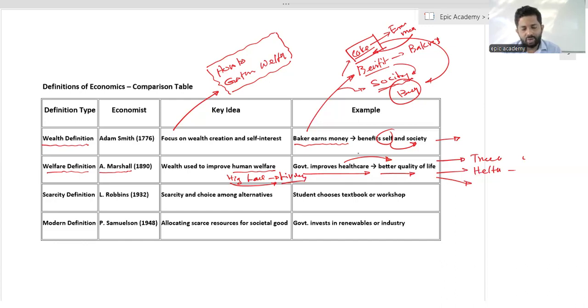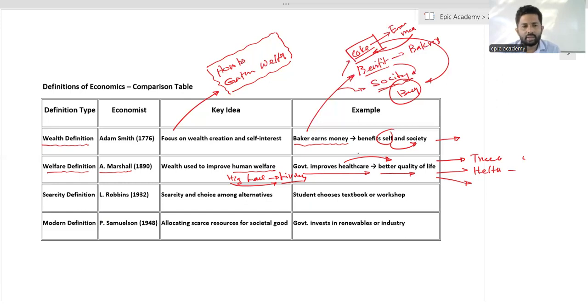That means the focus of the economic subject must be to improve the wealth of the society. But in the scarcity definition, Lionel Robbins discusses society and the choice among the alternatives.